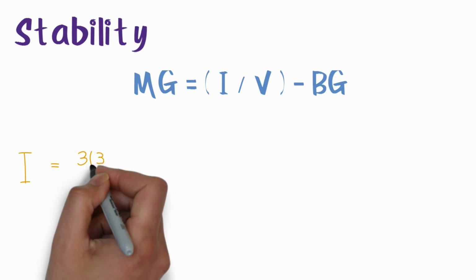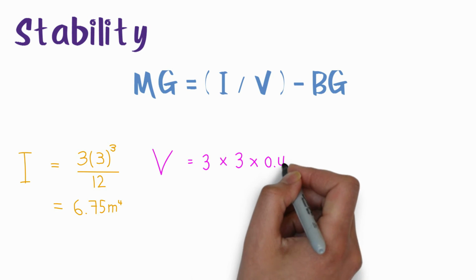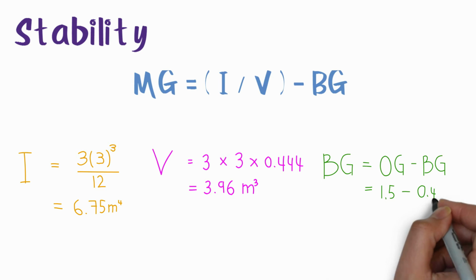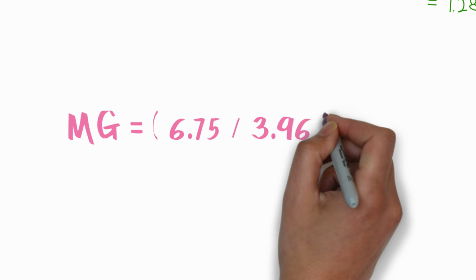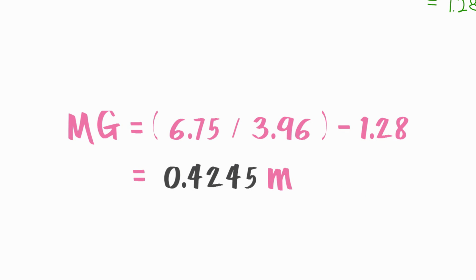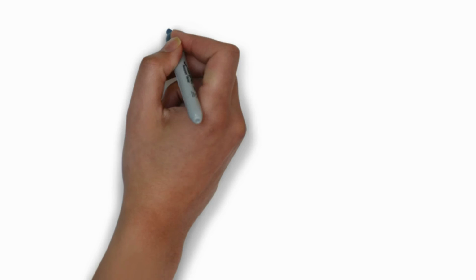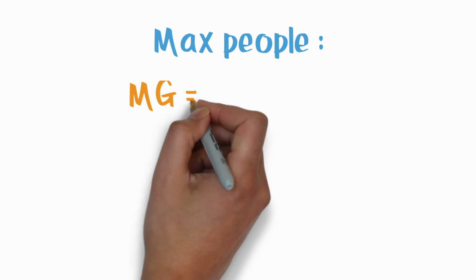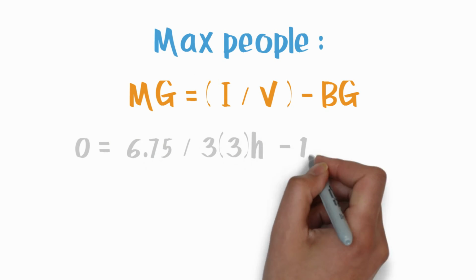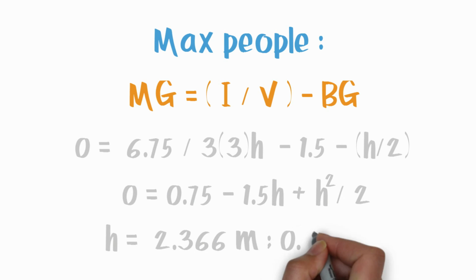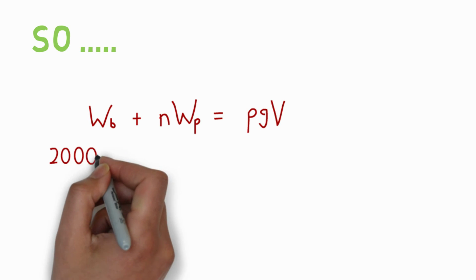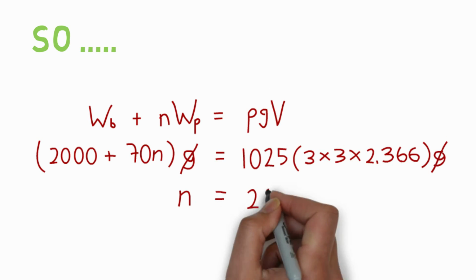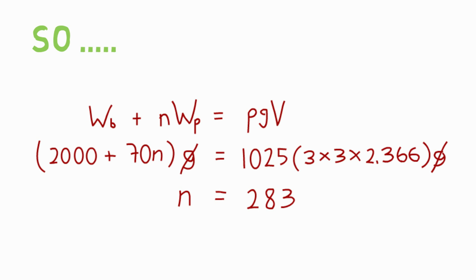Now, we want to calculate the stability of the box, whether the box is stable or not. So, we can use this formula. If we get more than 0, that means it is stable. Yeah, it is stable. We are using the same formula to calculate the maximum number of people that we can fit inside the box without sinking. So, the maximum number of people we can put into the box is 283. That is out of expectation.